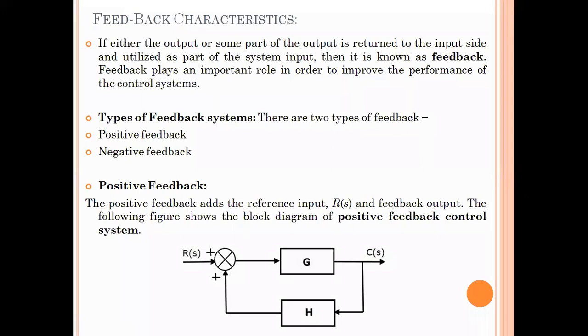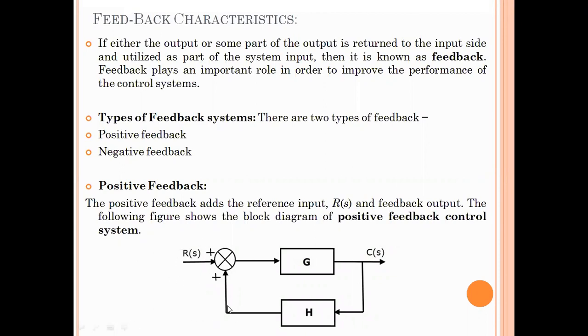Generally, we can come across two types of feedback systems. First one is positive feedback, second one is negative feedback. The positive feedback and the negative feedback can be differentiated based on the feedback signal, whether it is a negative coefficient or positive coefficient. Based on the coefficient of the feedback signal, we can say it is positive feedback or negative feedback.